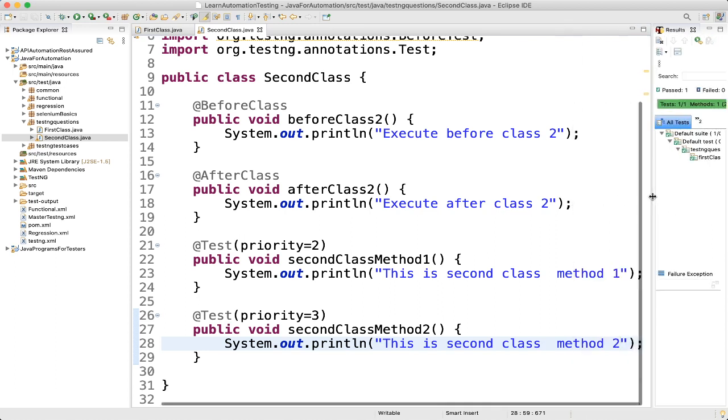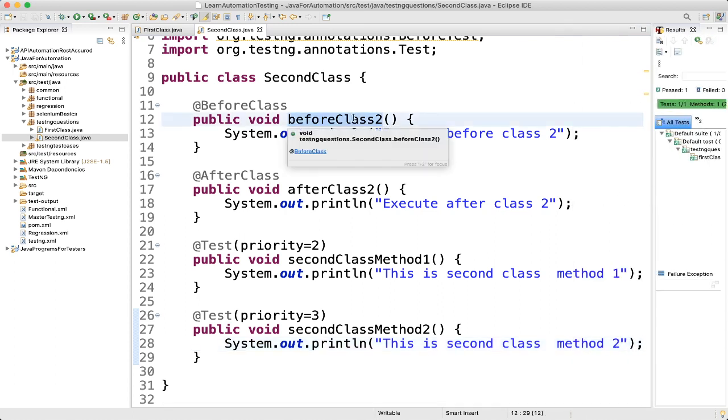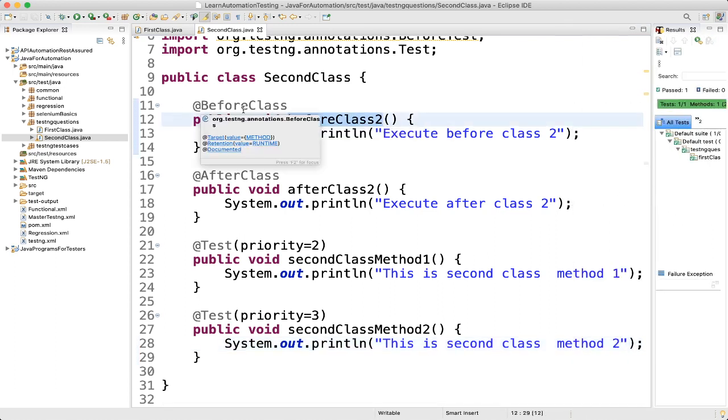Here we have one method before class 2, an annotation with @BeforeClass, and then after class 2, here we are printing "execute after class 2", and we have two methods, second class method 1, second class method 2. Okay, fine. Now we want to execute all these things, right? So we'll create one testng.xml file and we'll execute everything from there.